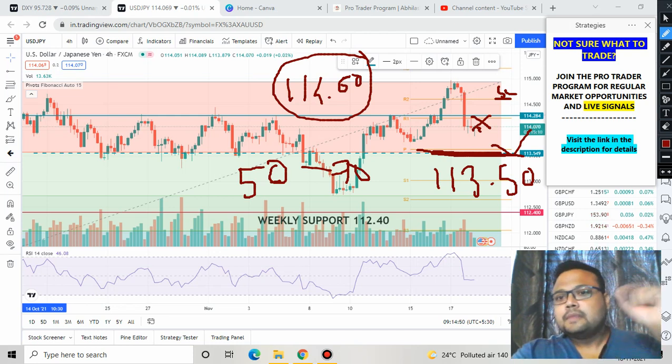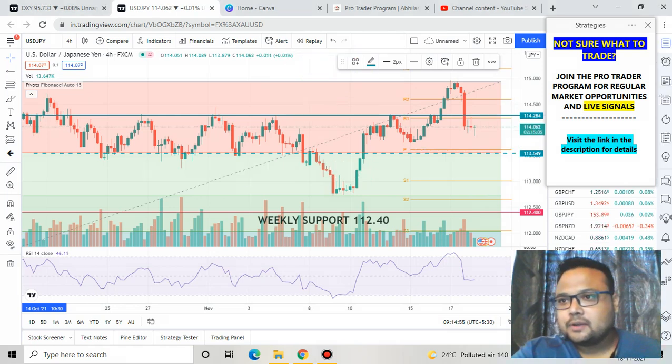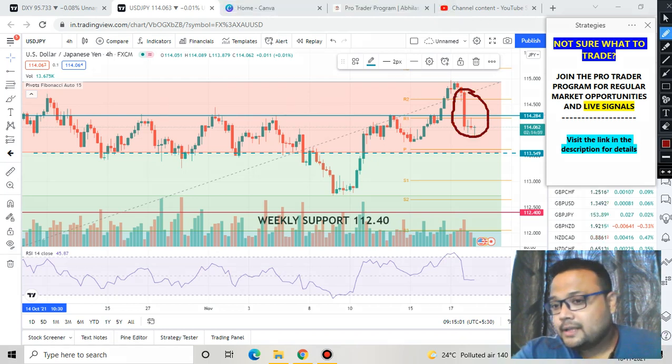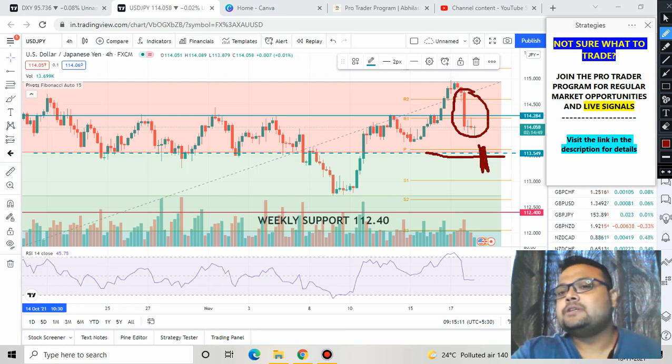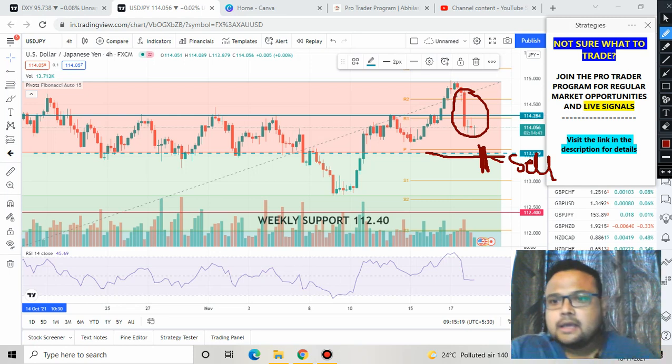But there may be fresh selling in the market as well, considering this big red candle and the dominance, the presence of sellers. There is a possibility of the market breaking the level of 113.50. If the market breaks the level of 113.50, you can also take a sell position here as well, because this will be a fresh breakout for the market, and you need to exit by 112.80. This will be your next target.